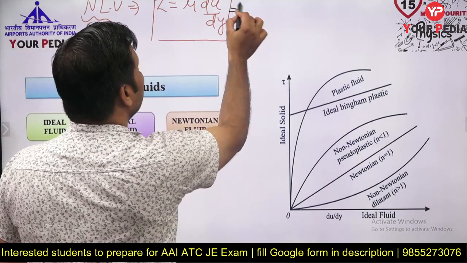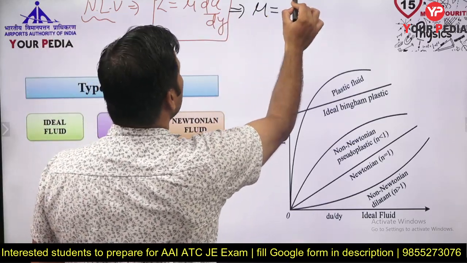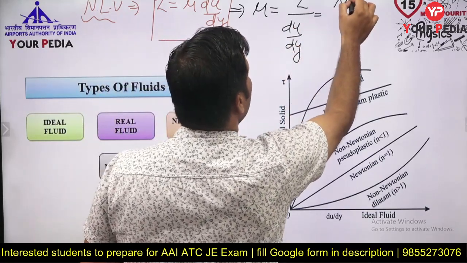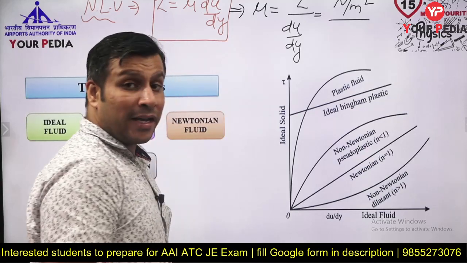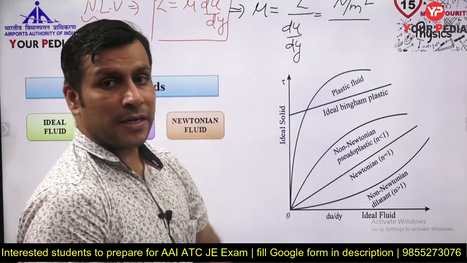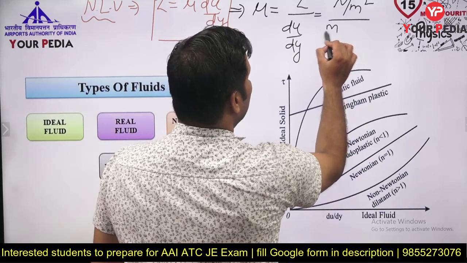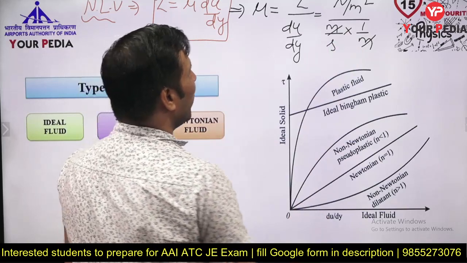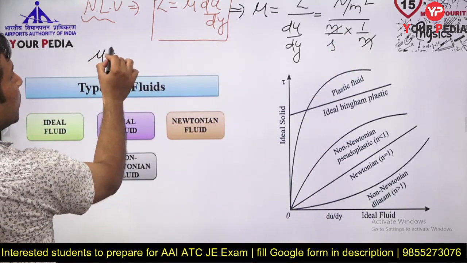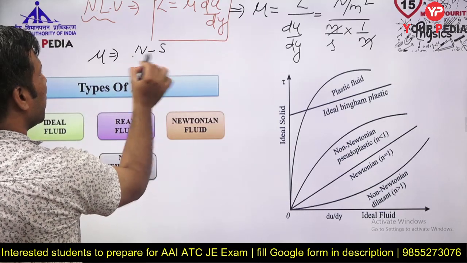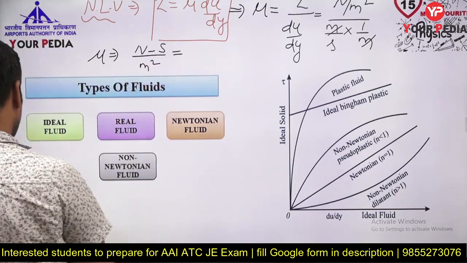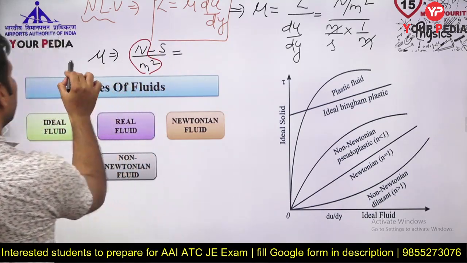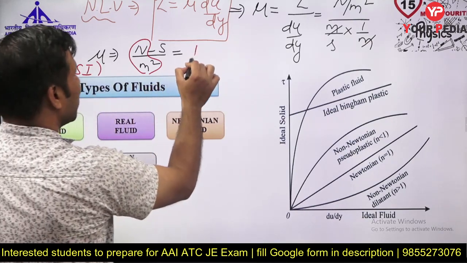Now if you want to write the unit of viscosity, mu is tau by du by dy. What is the unit of tau, children? Shear stress is force per unit area, so it is Newton per meter square. What is the unit of velocity? Meter per second, and 1 by y is 1 by meter. Solving this, the unit of mu comes out Newton second per meter square. Newton per meter square is nothing but Pascal also, so we can write it as Pascal. That's why the SI unit of dynamic viscosity is Pascal second.